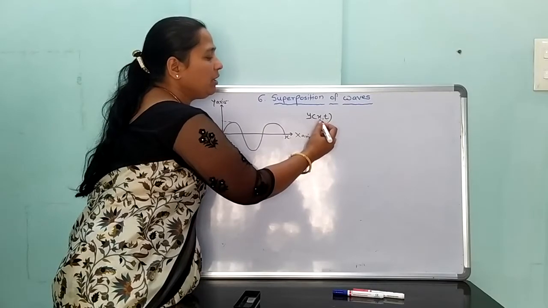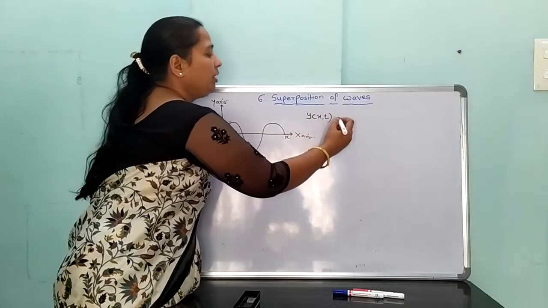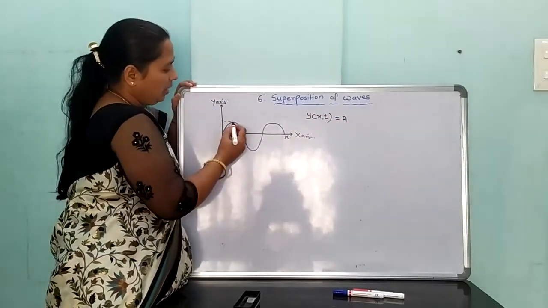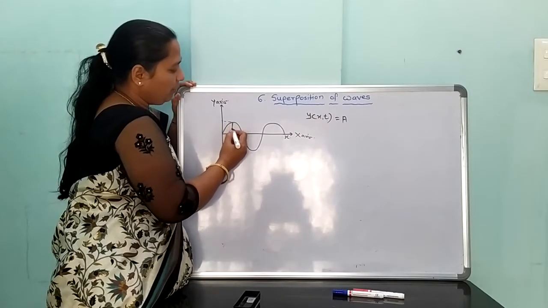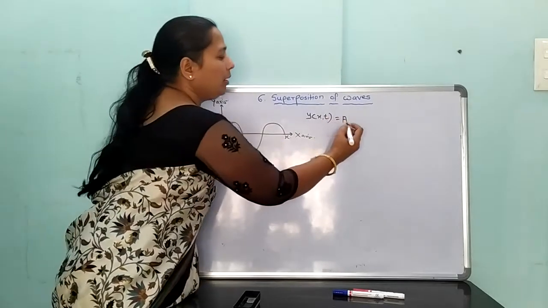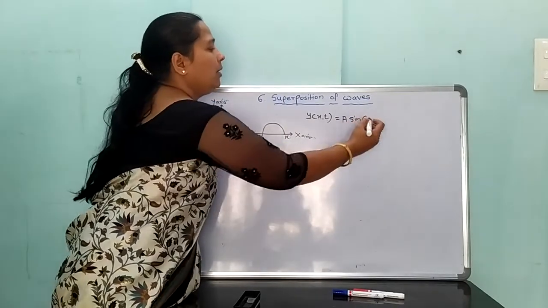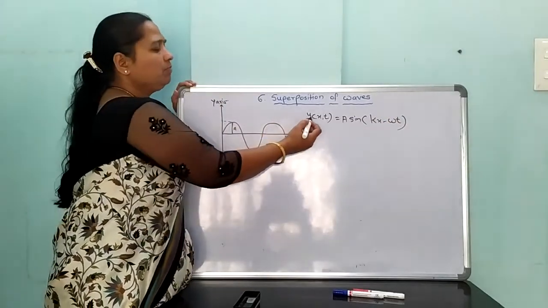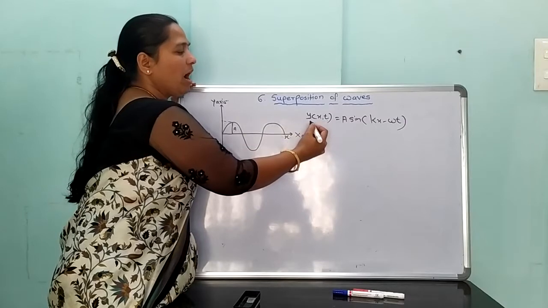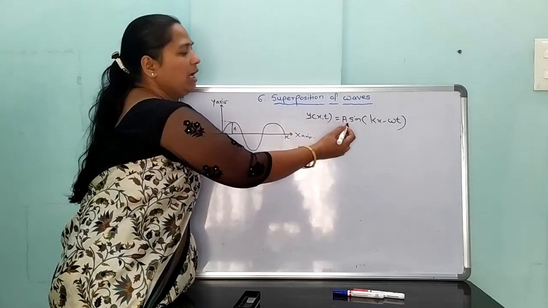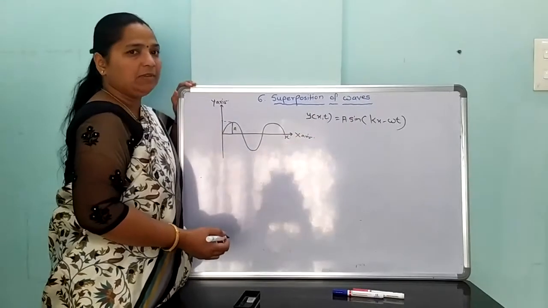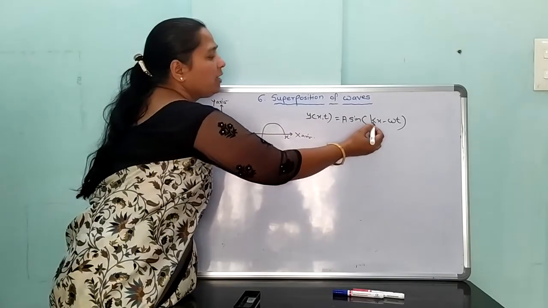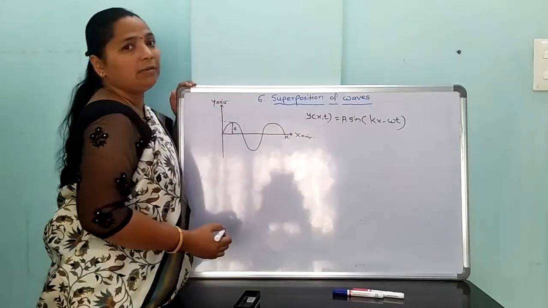x is the displacement along the x-axis and t is the time, and it is equal to A sine of kx minus omega t, where A is the amplitude of the wave. That equation is given in your textbook: y(x,t) equals A sine of kx minus omega t, with a minus sign here.